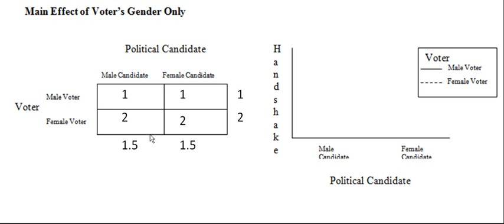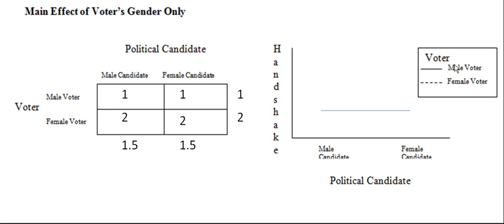But notice for the political candidate, when we collapse across, or average across, the voter's gender, we see an average of 1.5 seconds of handshaking for the male and an average of 1.5 seconds of handshaking for the female, not indicative of a main effect. So only one main effect is taking place here.